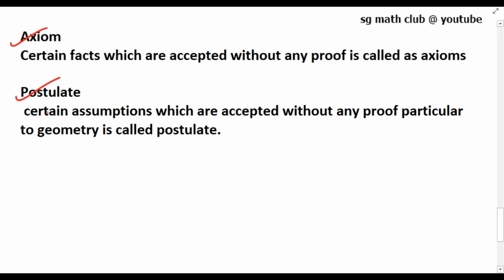Certain statements or assumptions which are accepted without proof and are particular to geometry are called postulates. So axioms or postulates are assumptions which are universal truths. They are not proved. They are statements accepted without any proof or logical reasoning. Such statements are called axioms, and if they are particular to geometry, we call them postulates.